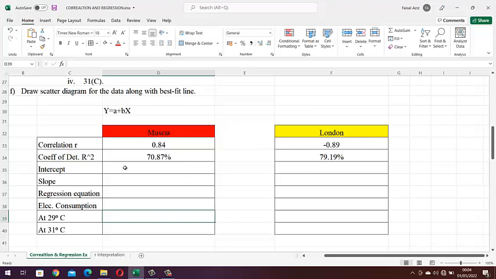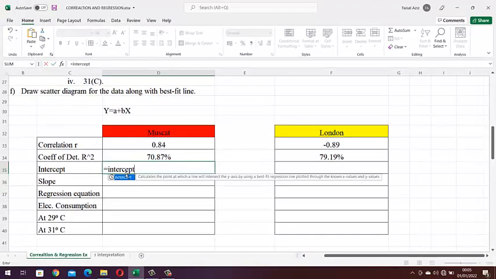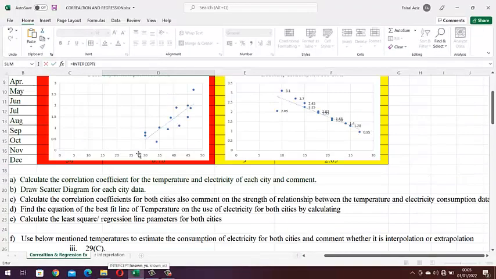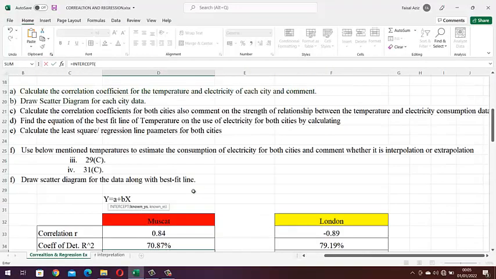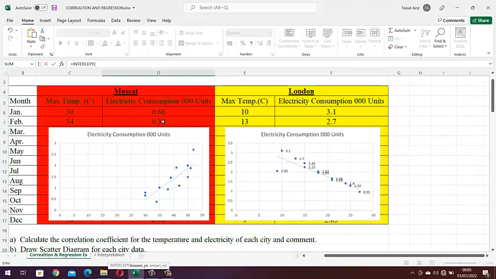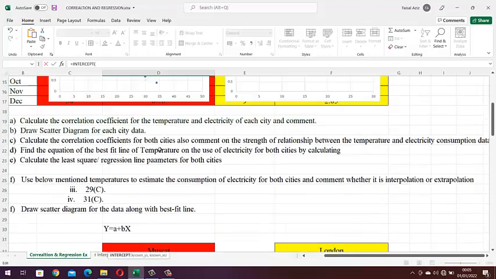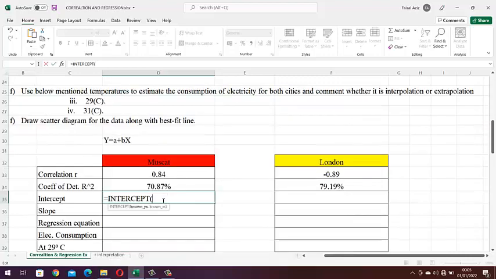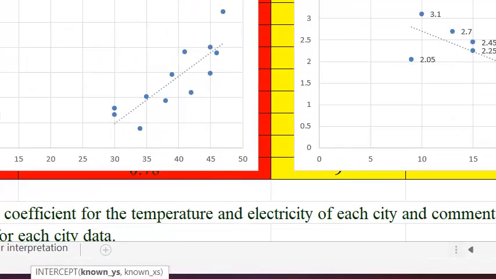So let me calculate the intercept for Muscat data. Here I will write equal sign, then type intercept, double click and select. As you can see, it will ask known y values and known x values. Y means dependent, x means independent. So known y values: electricity consumption is dependent and temperature data is independent.